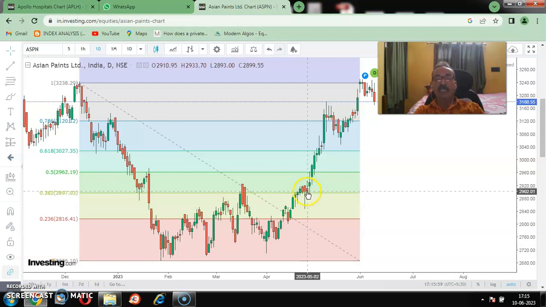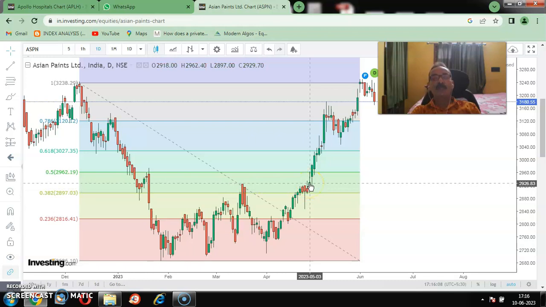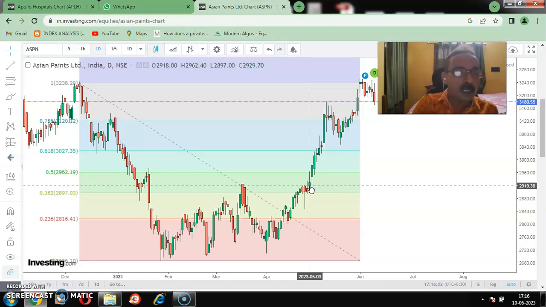And you see there is another candle which is very near to 38.2%, but it hasn't closed above the 38.2%. So the very next candle, you see the 38.2% is how much? 2897, right? And here this candle, what is the close of this candle? 2929. It means the close is higher than this 38.2%. So now we can make an entry on this particular candle, right?